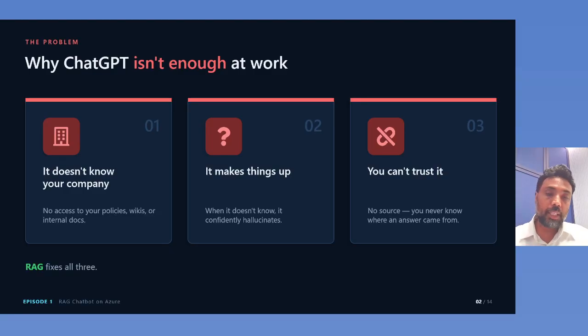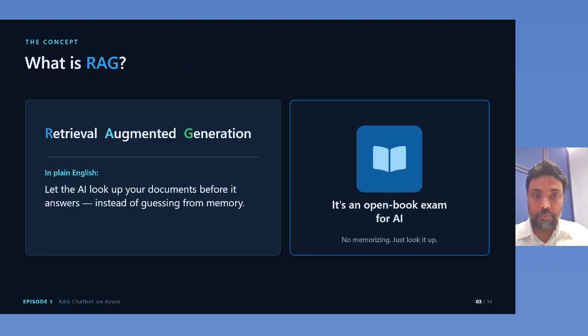And when you are asking anything about your company and they don't have the company's information, they will always try to generate an answer, and you will find that the answer is not relevant, and that breaks trust, right? Because they don't give you the source from where they are getting this information, right? So that's where the problems come, and all these three problems can be solved by RAG.